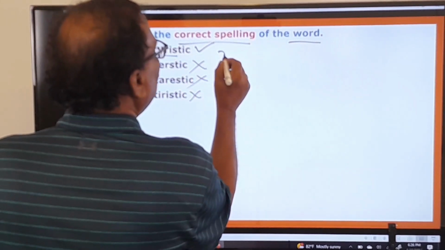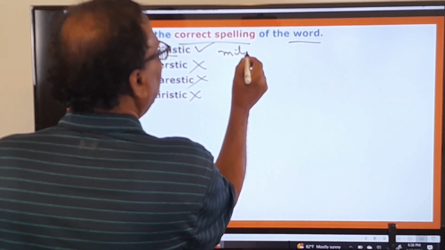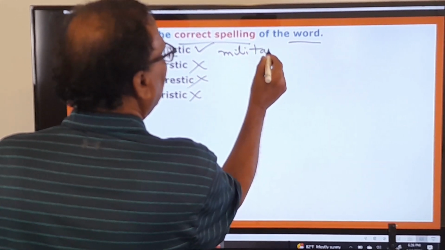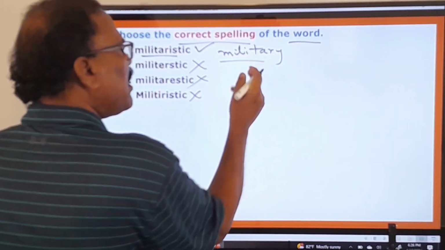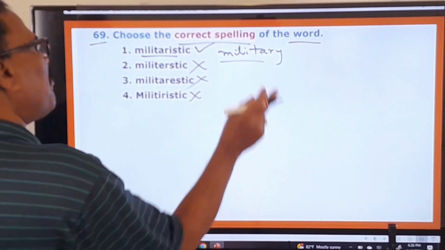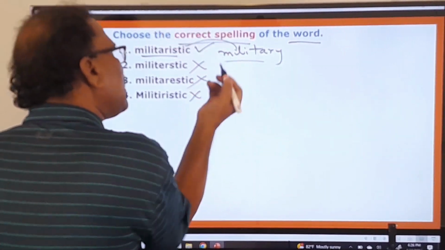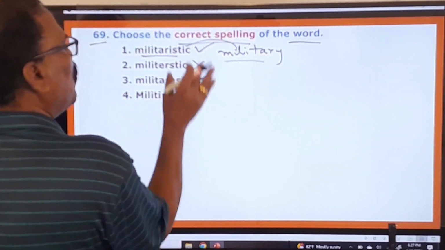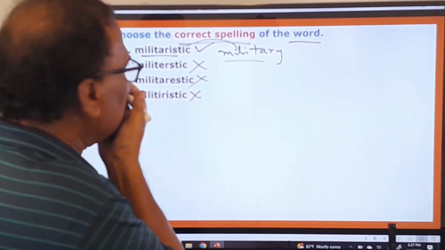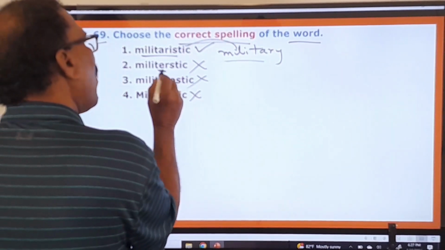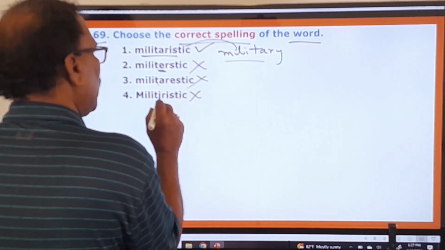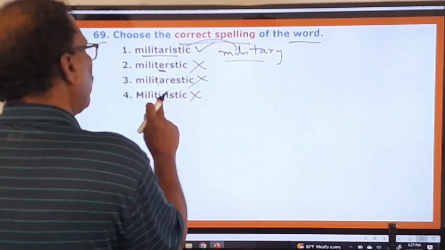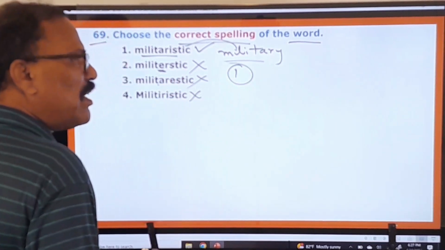So, militaristic is nothing but it has been derived from military. Military means army, you know very well. So, from this military, militaristic is there. Istic, okay. So, this is the word in which the spelling is correct. The other spellings are wrong. So, second one, third one, fourth one are wrong. Only the first one is your answer.